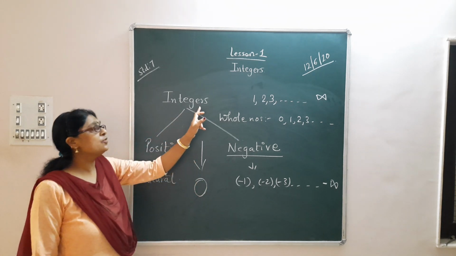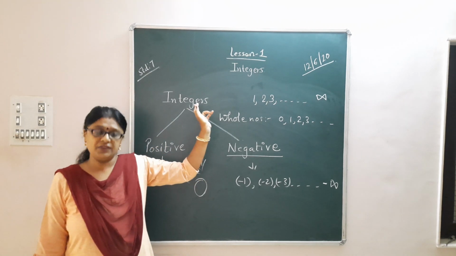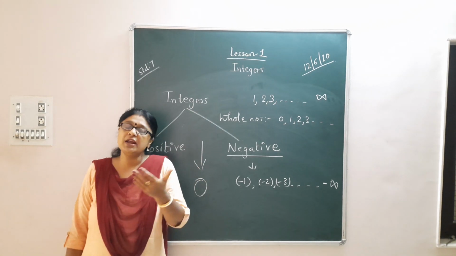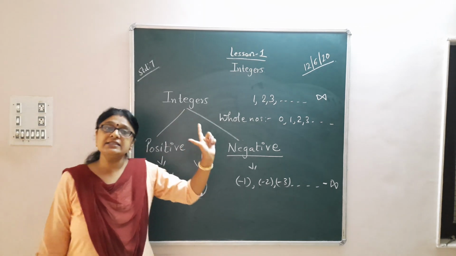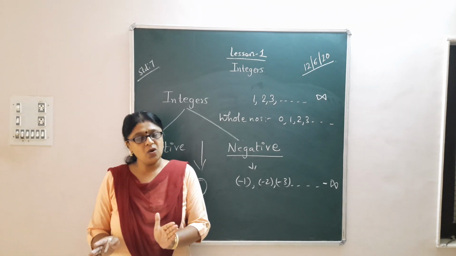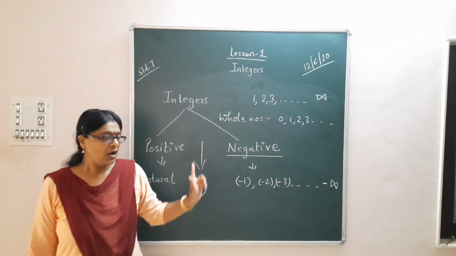So first of all, you should understand what is the meaning of integers and which numbers can be included in integers. I repeat, integers means it is a collection of all the negative numbers, 0, and all the positive numbers. Am I clear about it?